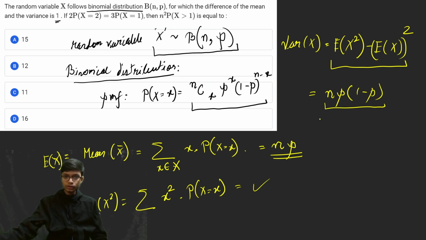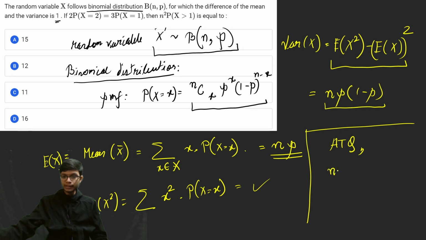In the question it is mentioned that the difference of the mean, that is np, minus the variance, that is np into 1 minus p, is equal to 1. So let me take out the common terms.